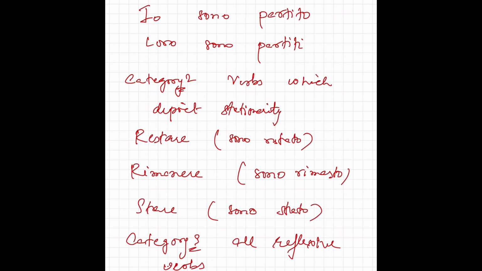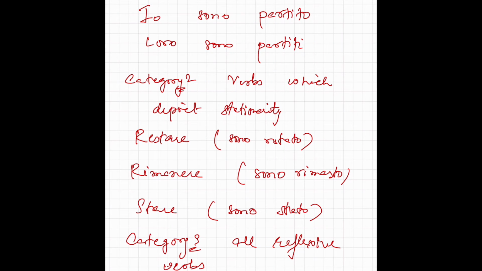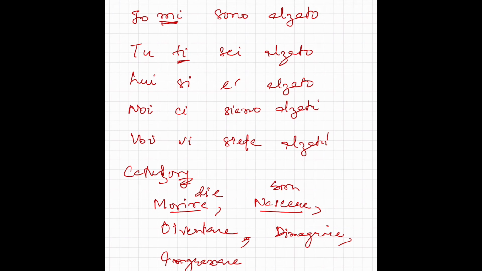Now you have a good list of those verbs which use essere as the helping verb. For example, andare, partire, entrare, arrivare, restare, rimanere, stare, alzarsi, svegliarsi, chiamarsi, vestirsi, nascere, morire, diventare, dimagrire, ingrassare. All these verbs use essere as the helping verb.